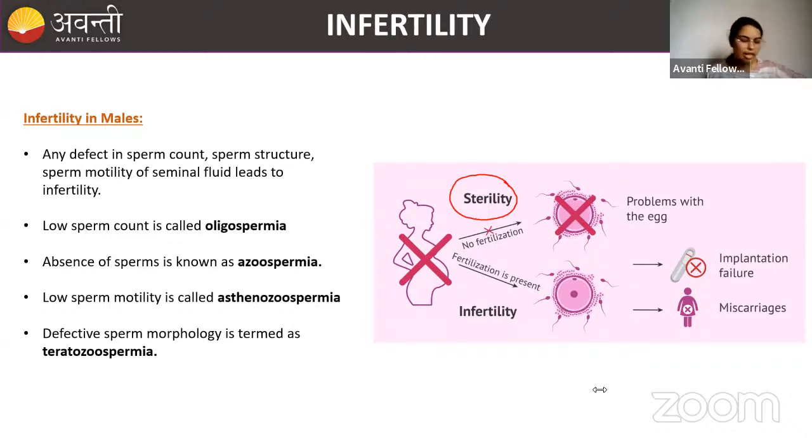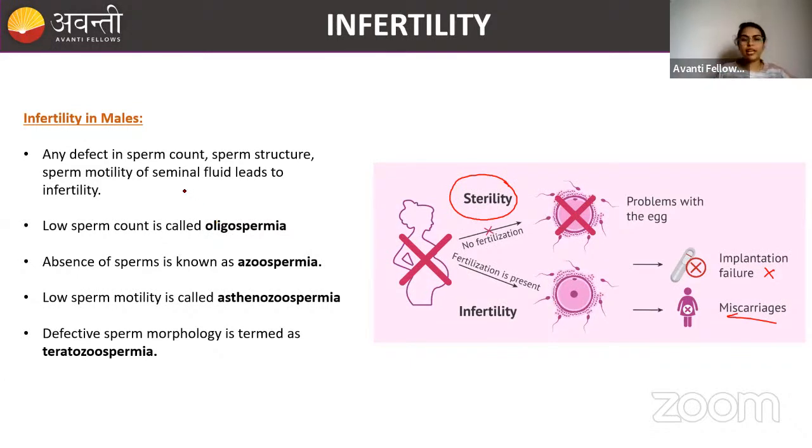Clear? So sterility means complete absence of fertilization, and in infertility, fertilization is possible, but some complications will occur later. Like what? Implantation is not possible. There is a possibility of miscarriages or stillbirth. There are many other things. So sterility means completely not possible. Infertility means slightly possible, but still not able to have a child.